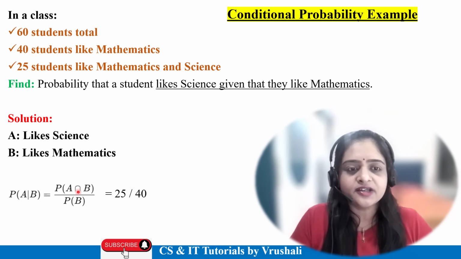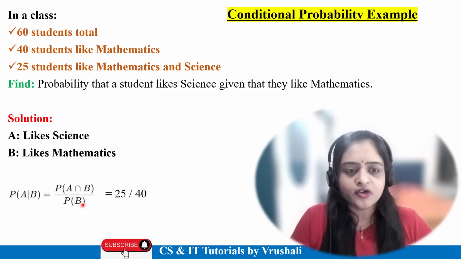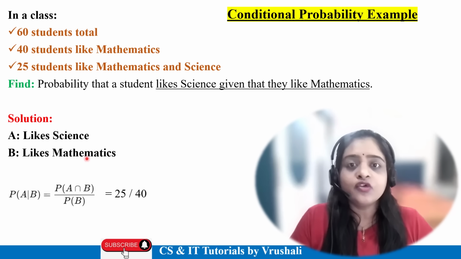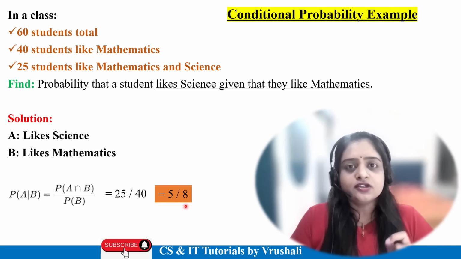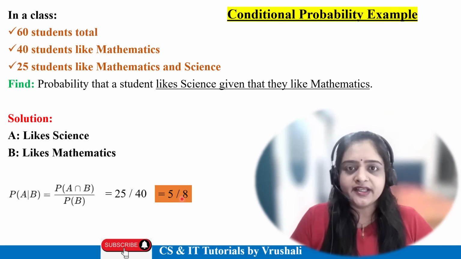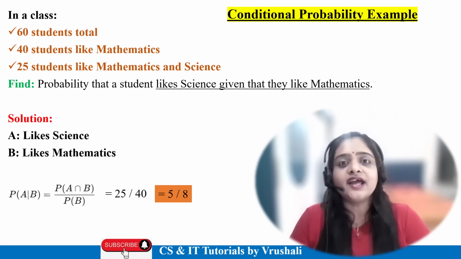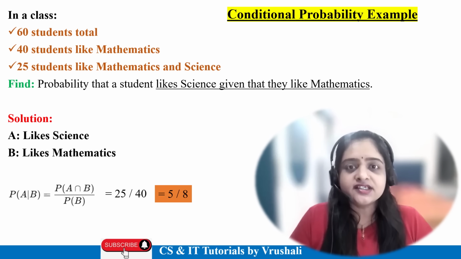So A intersection B is 25, divided by probability of B. B means who like mathematics and the value is 40. So 25 divided by 40 and the answer is 5 by 8. So that much is the probability that a particular student likes science given that they like maths. This is called conditional probability.